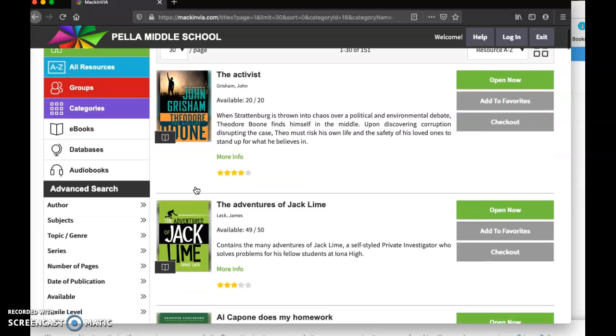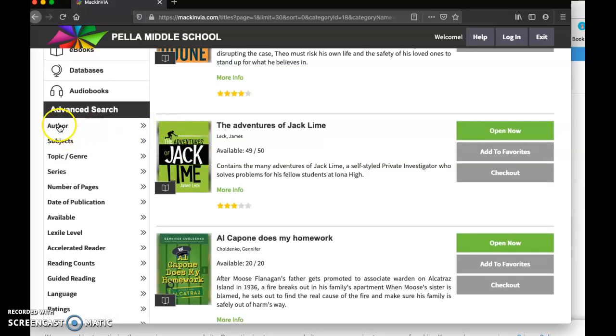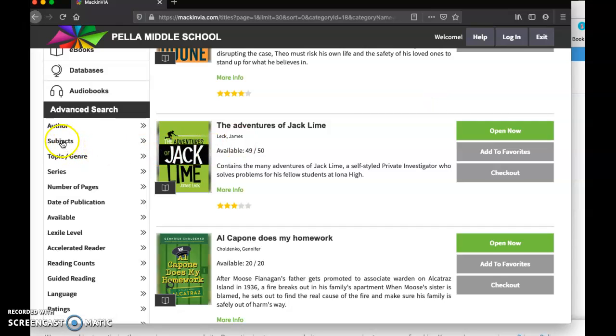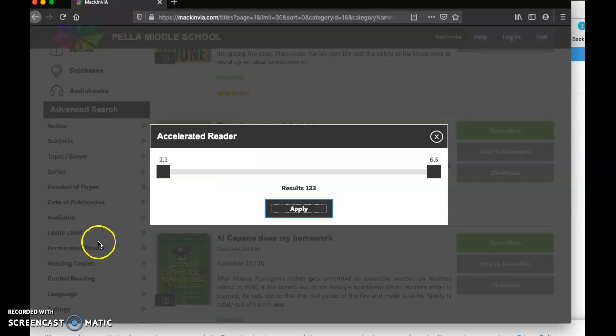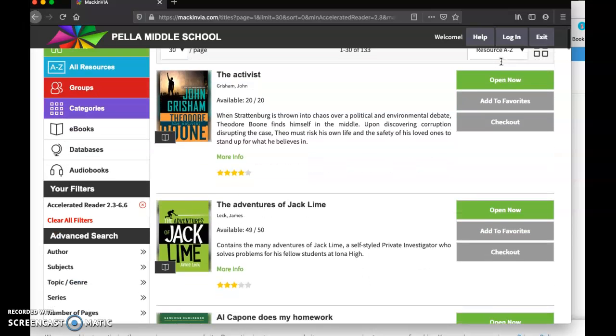And then you can browse through the titles and look at them that way. Or if you're a certain author you want, you can click on that. Or if there's like a certain topic or subject you want, you can do that. If you want AR, to make sure it has AR, you can do that. Okay. Or you could also type in the title that you're maybe looking for. It doesn't have every book, of course, but maybe something of interest to you.